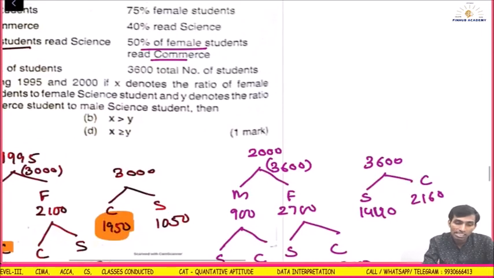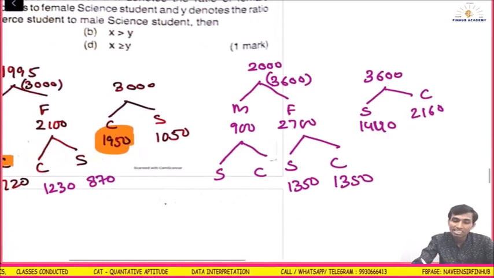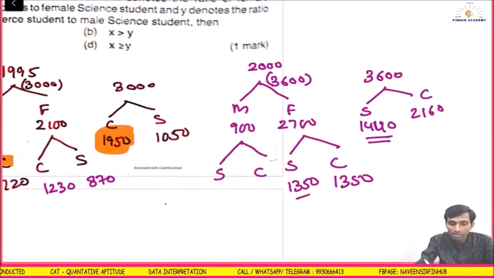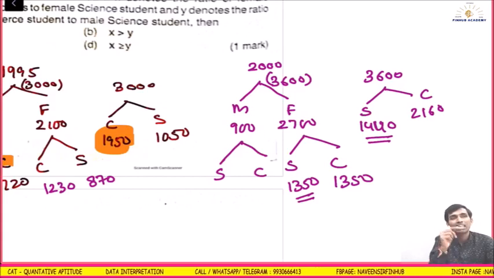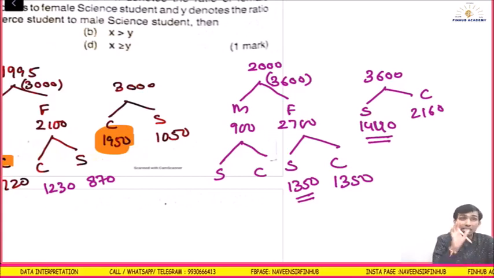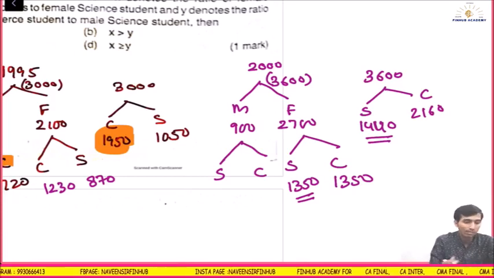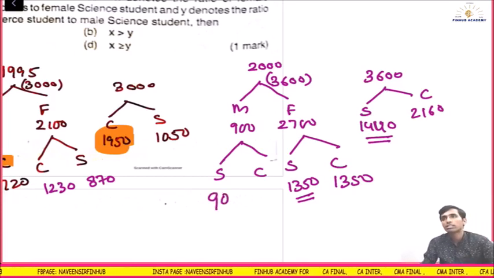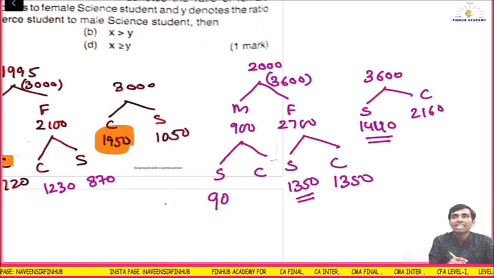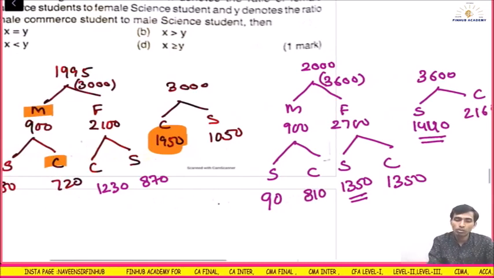What are they saying about the male students? 40% read science. I know the total science students, and I know the female science students, so if I take the difference I get the male science students. 1440 is total science students, out of that female is 1350. So 1440 minus 1350 gives 90 male science students. Out of 900, 90 is male science, that means 810 is male commerce students.